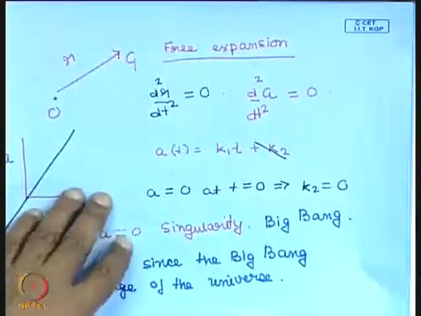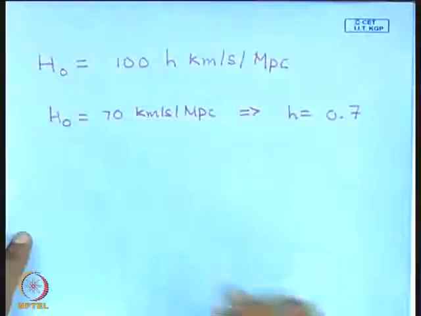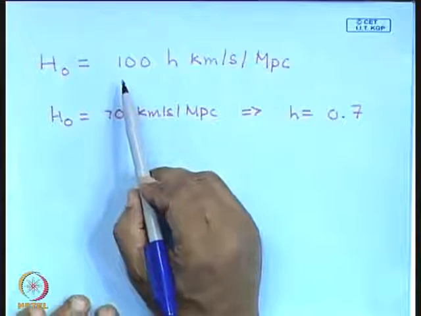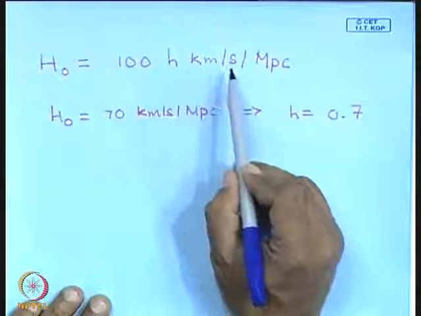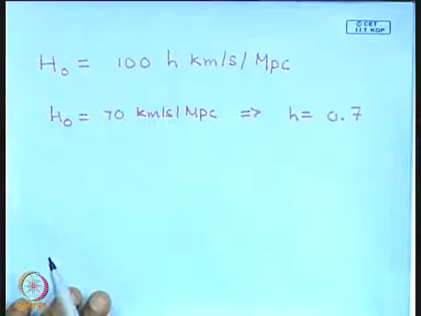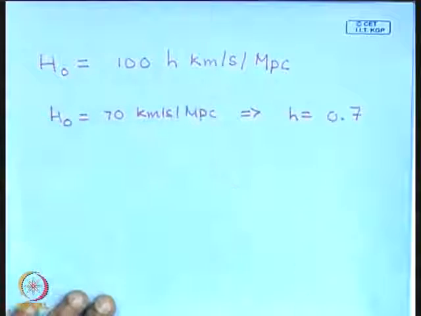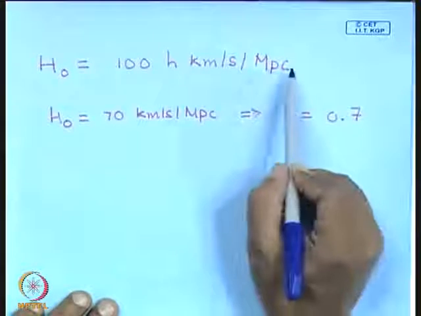Okay, and just to tell you that this makes sense, let us look at the Hubble parameter. The Hubble parameter can be parameterized as 100 h kilometers per second per megaparsec. What is the dimension of h naught? So in the numerator you see we have length by time divided by length again.